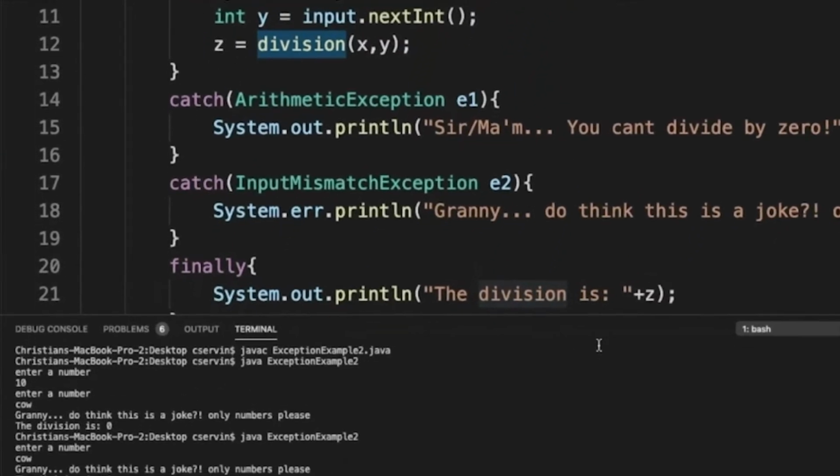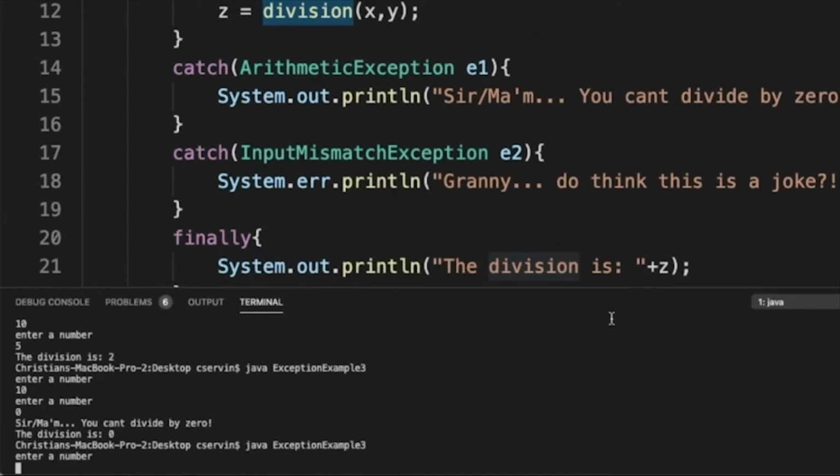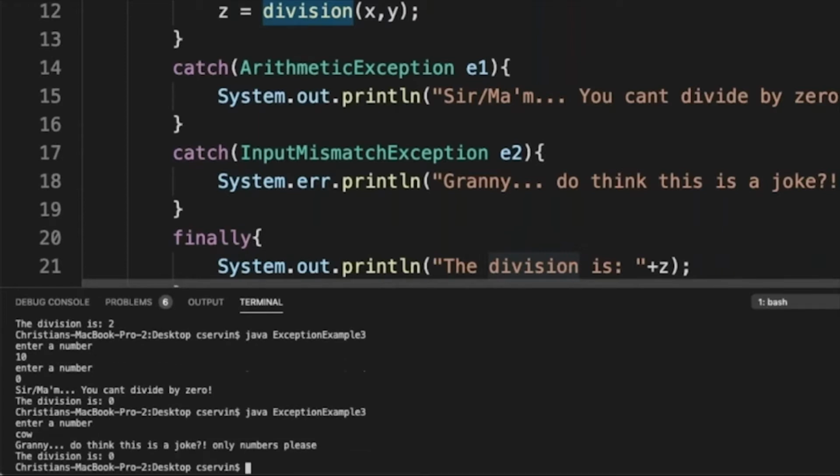How about the cow thing? Well, let's try it. Enter number: cow. At this point, we don't even call it. It's still crashing in line 9. And don't worry, it will be handled properly.